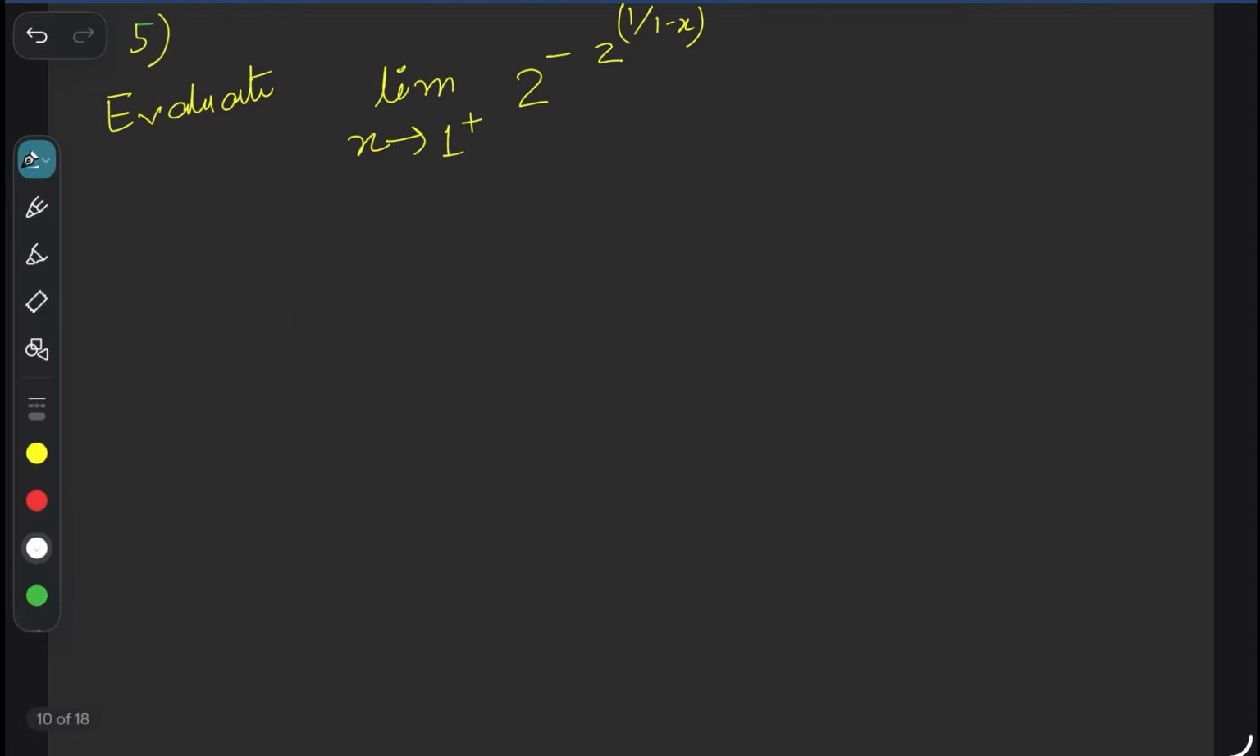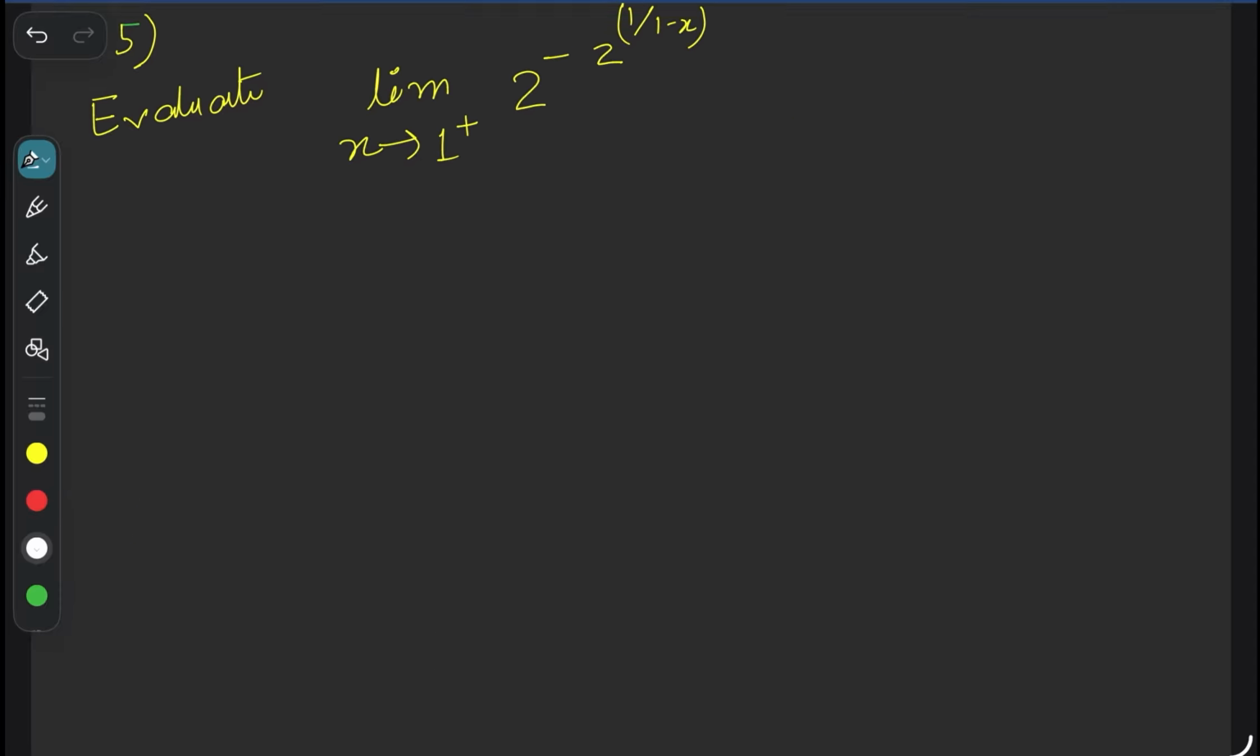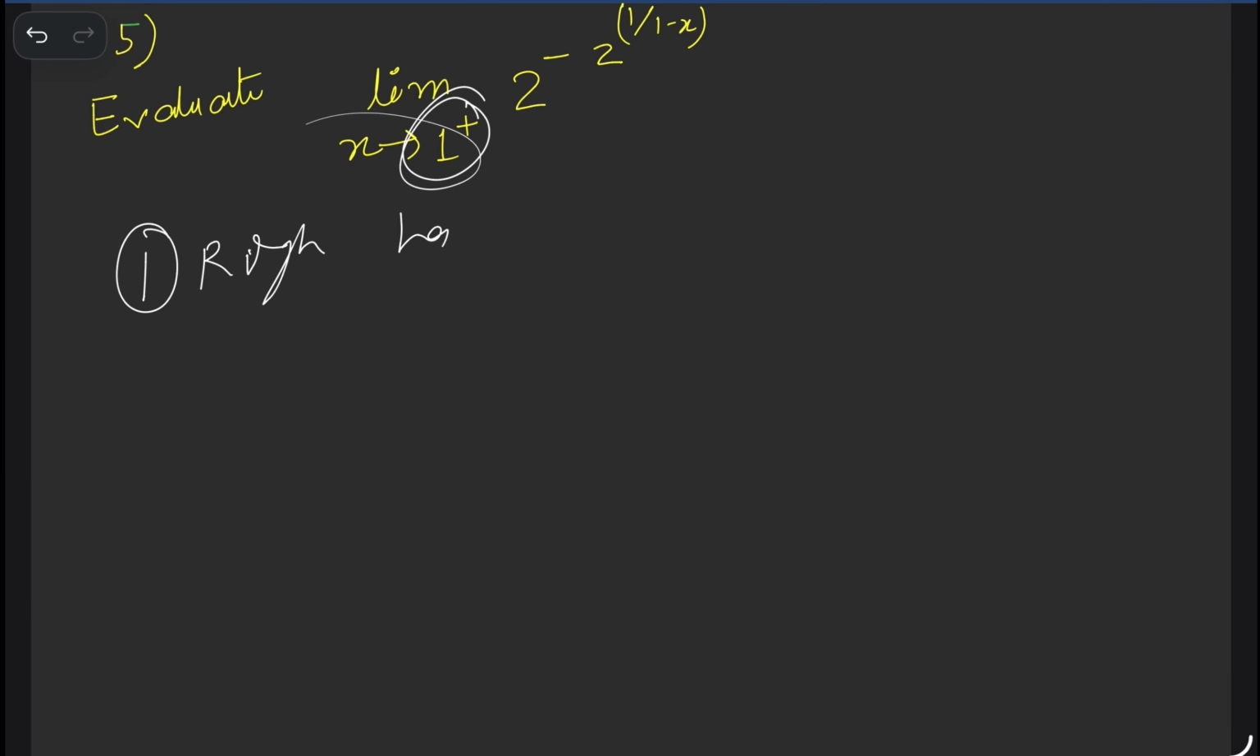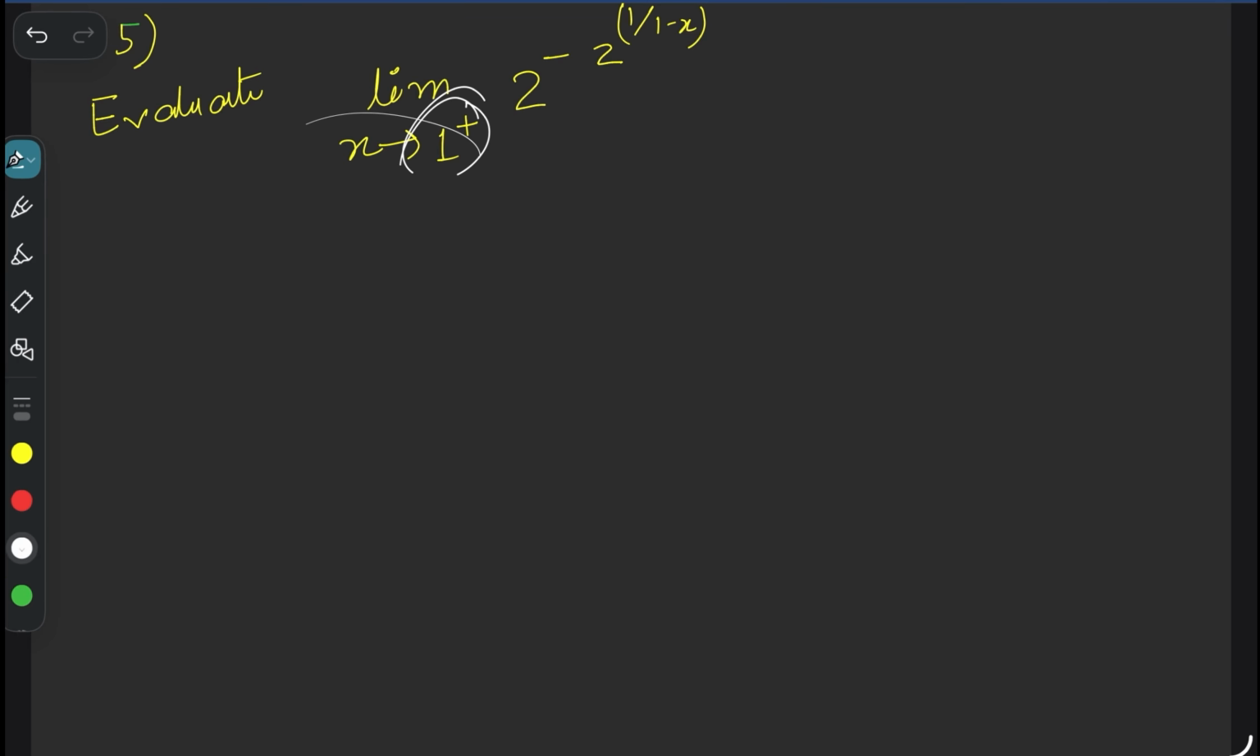Next question, question number 5. This is a very good question. Again, we need to find the limit at 1 plus. What is the meaning of 1 plus? 1 plus means we are approaching 1 from the right hand side. If there is still confusion, simply 1 plus means what?